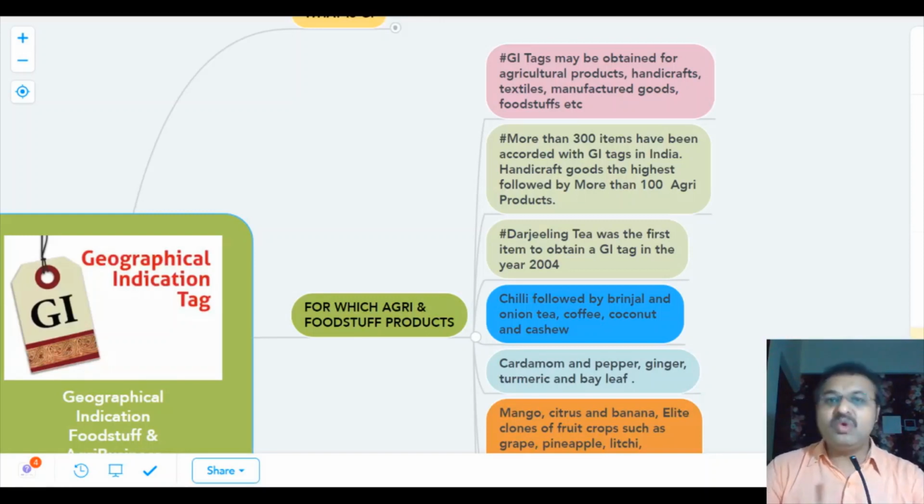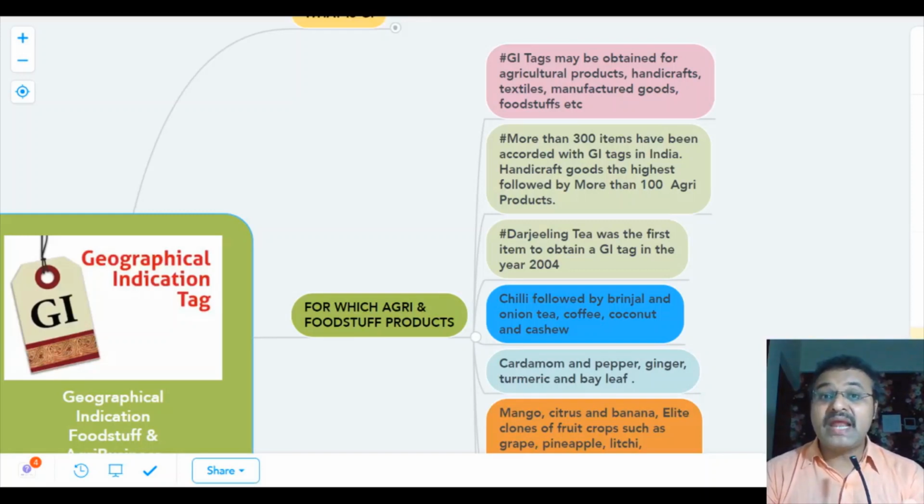These are the many areas where GI is obtained. Today we are discussing only agriculture and foodstuff products. More than 300 items have been accorded GI tags in India. Handicrafts are at number one, followed by agriculture products and food products.